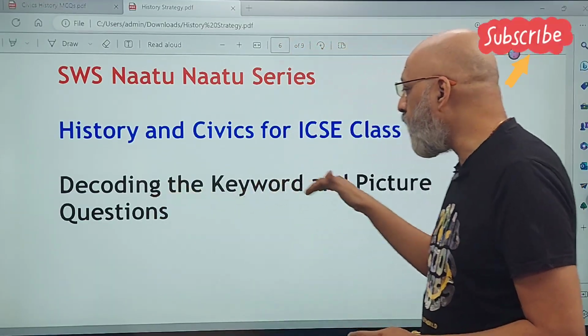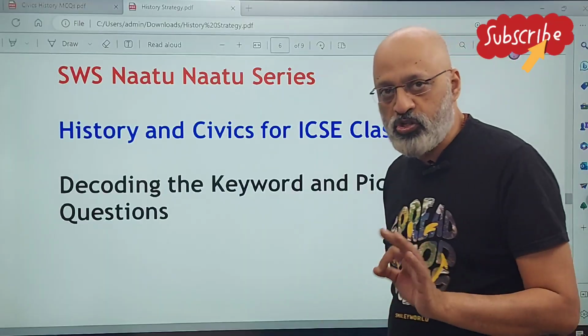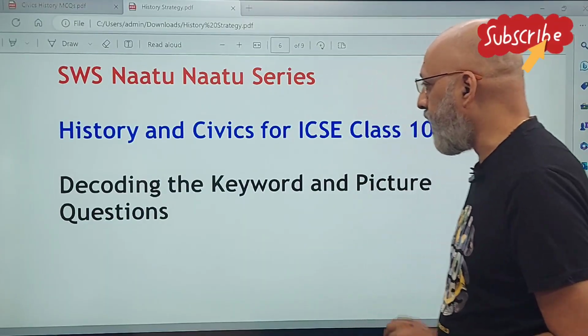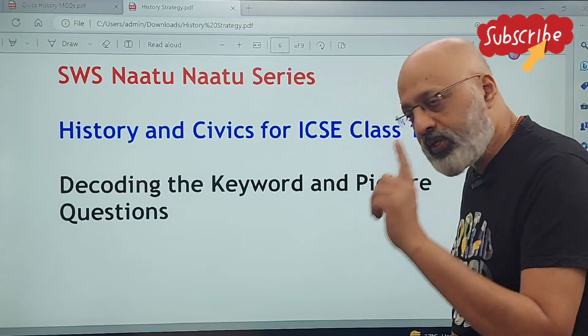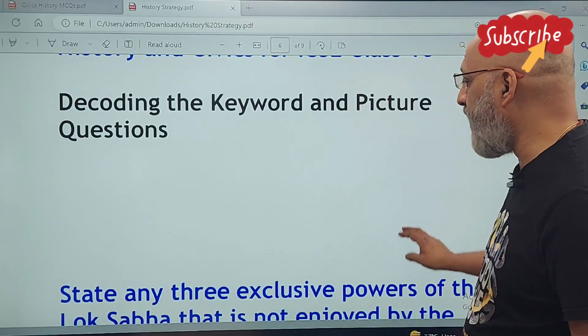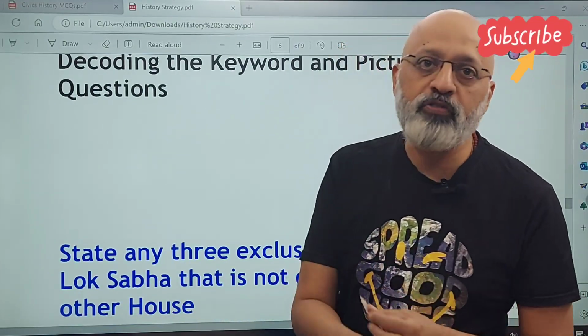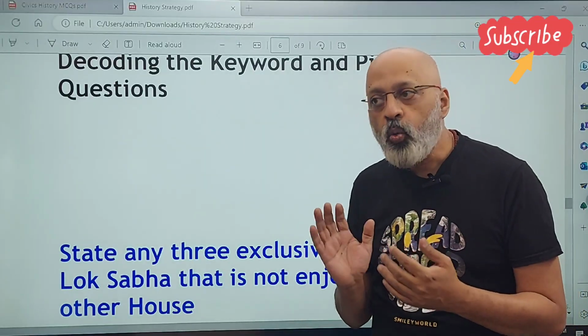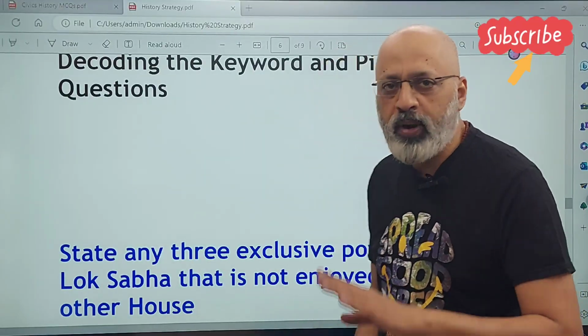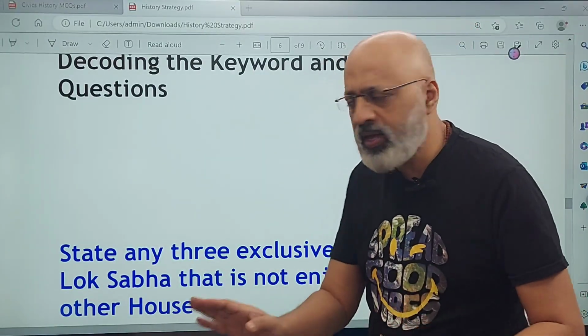Decoding the keyword and also some picture questions, and how to tackle them. What I have done is I have taken a couple of questions from the pupil analysis only, so that you understand with the help of two examples, one from civics, one from history. I'll tell you exactly what are the keywords that you need to keep in mind. There is no nuclear secret.